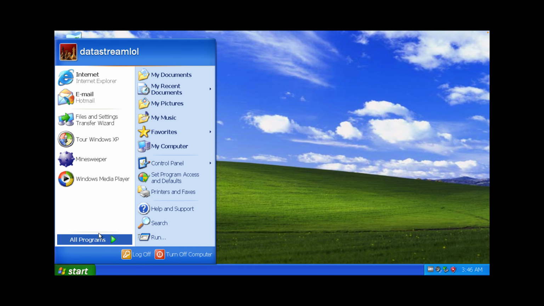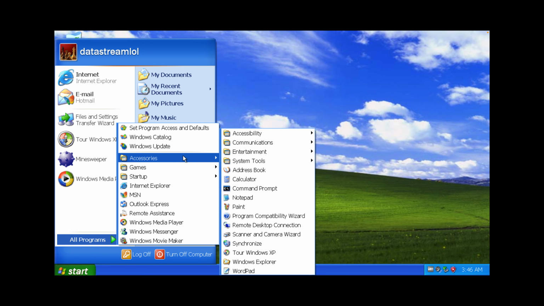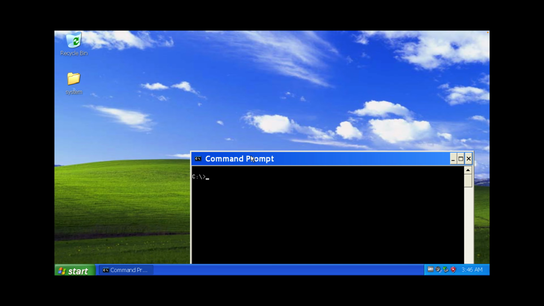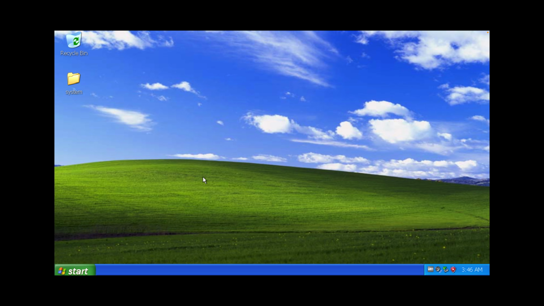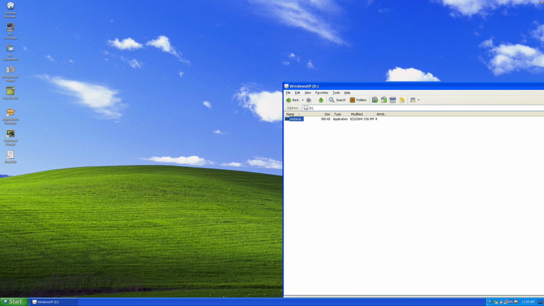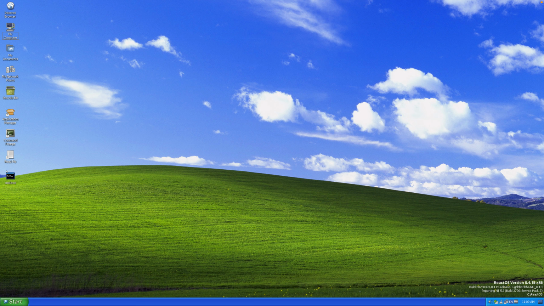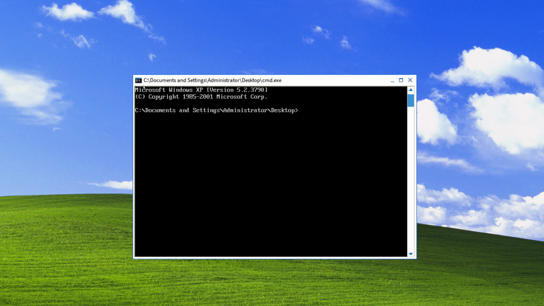And this operating system can actually do something completely unbelievable. I can just yoink some Windows XP program out of Windows XP and run it on ReactOS. And there it is, CMD.exe. So let me just grab this one and let's add it to the desktop. Let's close that one and let's just run this one. Oh, and look at that. Microsoft Windows XP version 5.2 whatever.